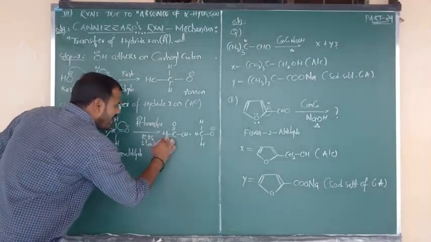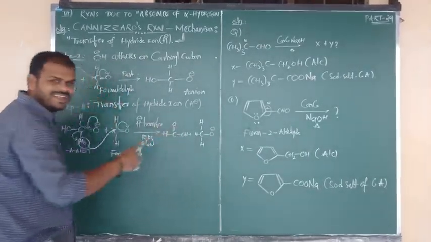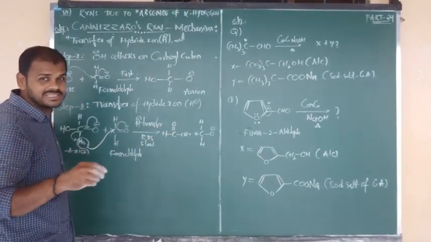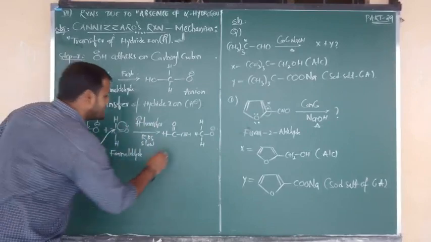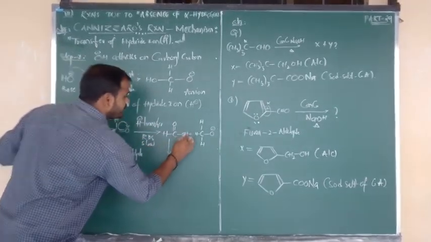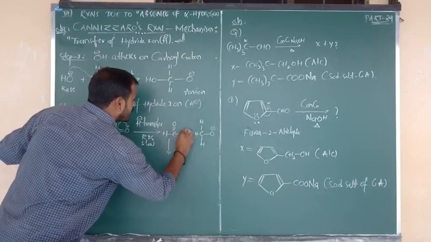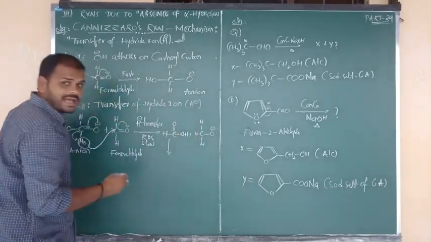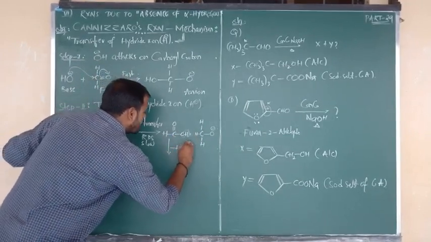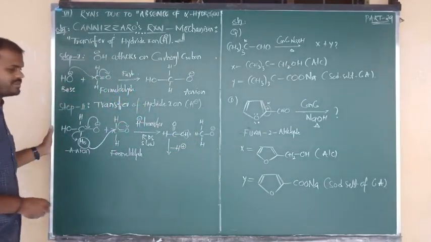Now that HC double bond OOH is looking like formic acid. One mole oxidizes into the salt of formic acid. Now beta, first of all we are getting formic acid. Now from that formic acid, due to its more acidic nature, we are going to remove the hydrogen. So removal of proton, minus H plus, is going to take place.